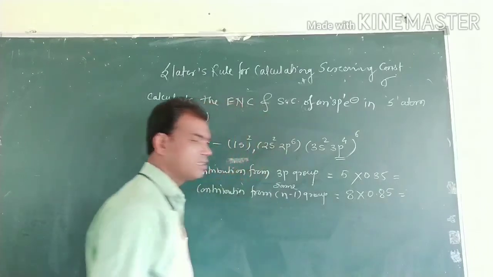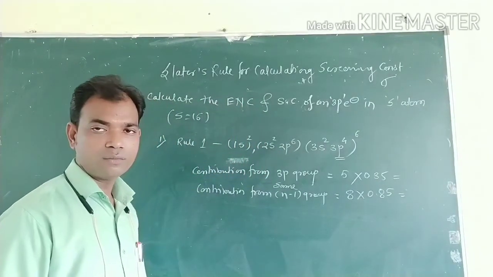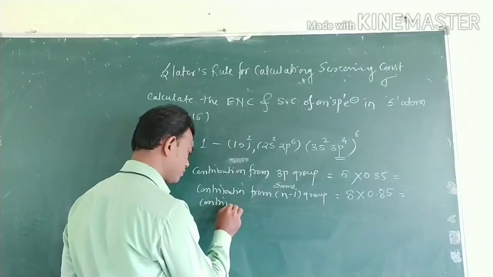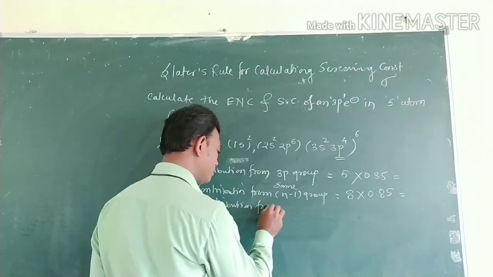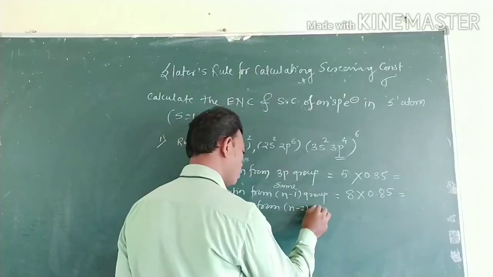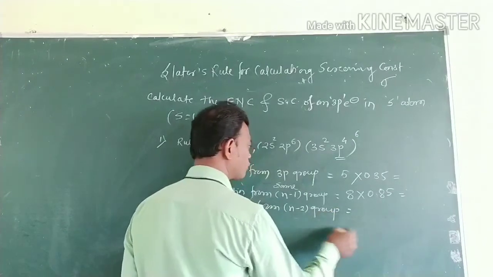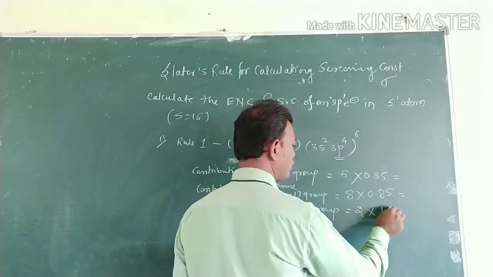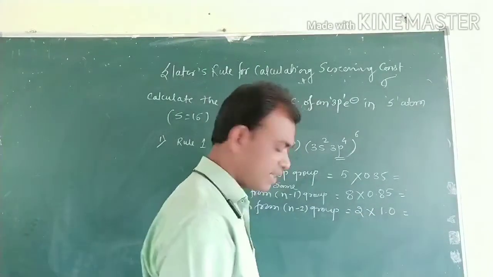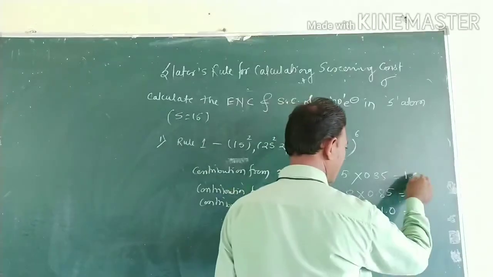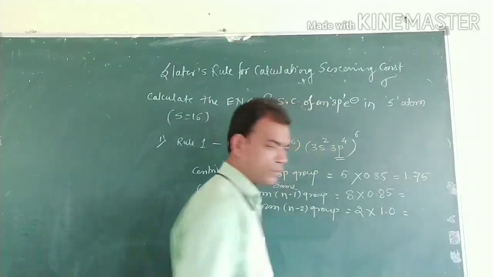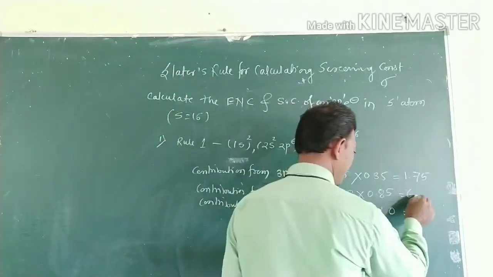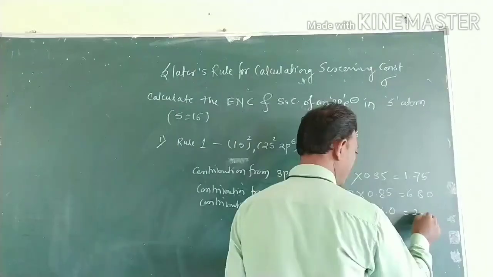That is the fourth rule. Then the contribution from the n-2 group: 2 electrons, and each contributes 1. Then we obtained 1.75, then 6.80, and here the 2.